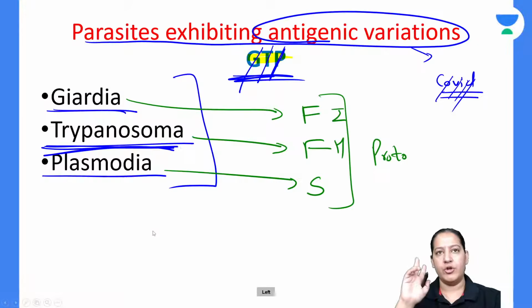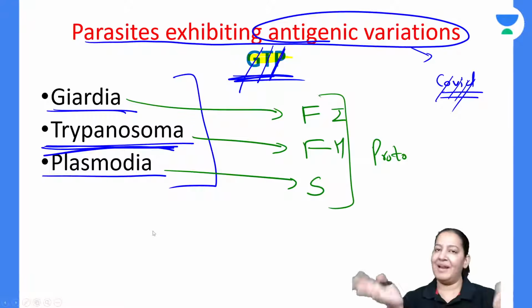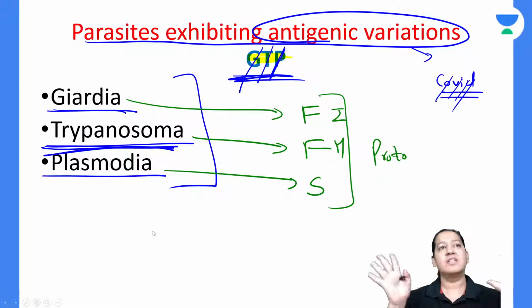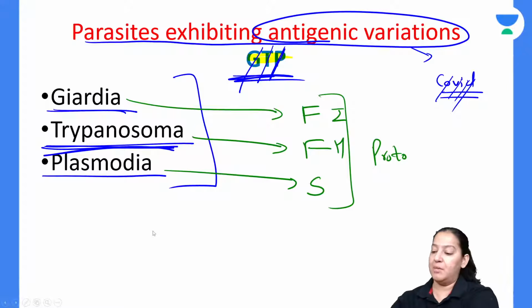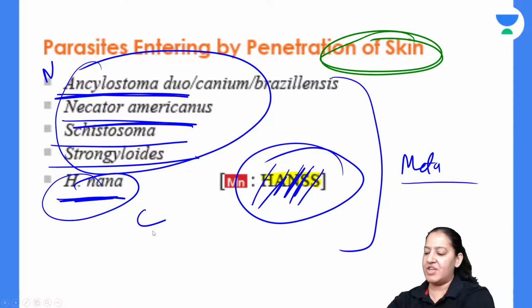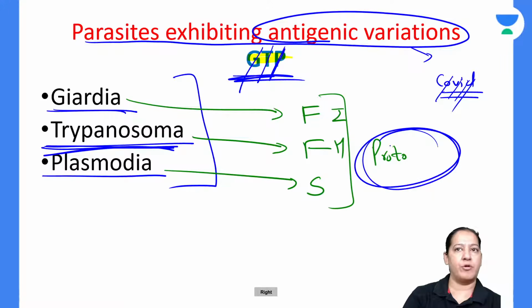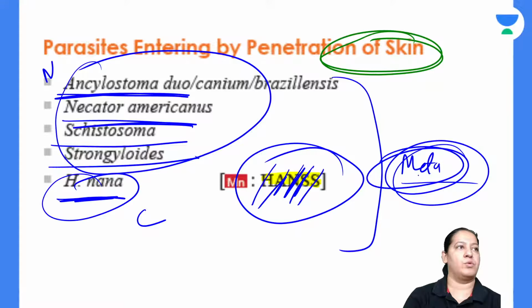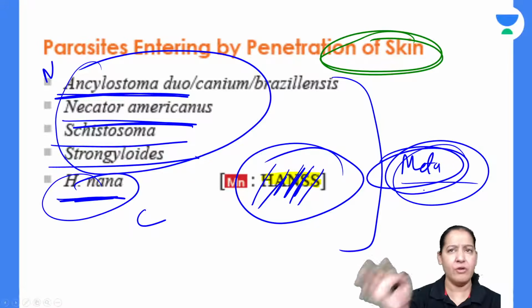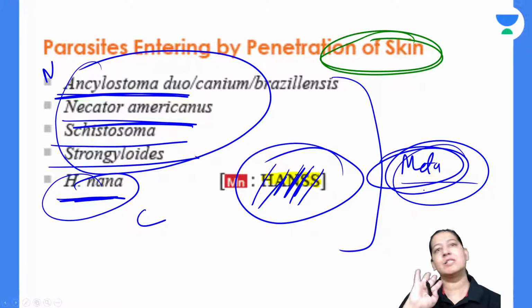So till now I taught you 2 mnemonics. The first mnemonic, for the parasites which show antigenic variation, is GTP. The second I am teaching you, for the parasites which enter humans via penetrating skin, is HANSS. Say the full form. Here all of them were protozoa. Here all of them are metazoa. Everyone give me a thumbs up. If you know the thorough classification, now see, it's very easy for you.